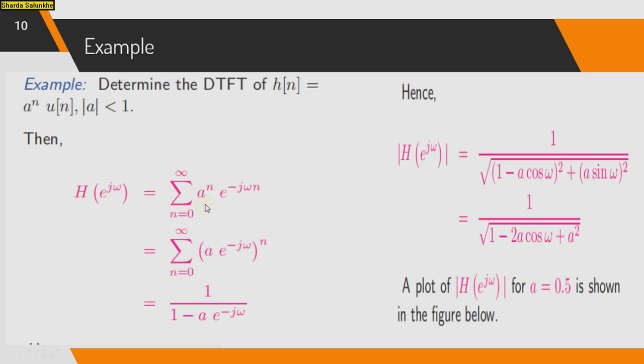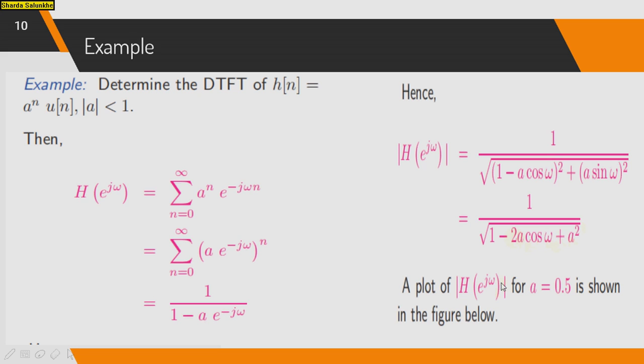So summation n is equal to 0 to infinity. So you can use the index same. So that is a into e raised to minus j omega raised to n. So a raised to n, the summation is 1 divided by 1 minus a into e raised to minus j omega. So you can take the magnitude of H of e raised to j omega, that is 1 divided by under root of the bracket 1 minus a cos omega bracket square plus bracket a sin omega bracket square, that is equal to 1 divided by under root 1 minus 2a cos omega plus a square.